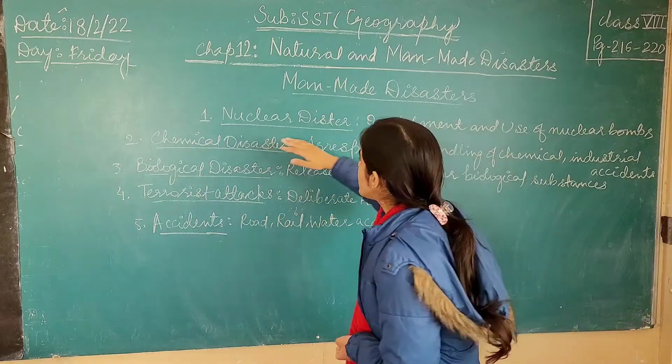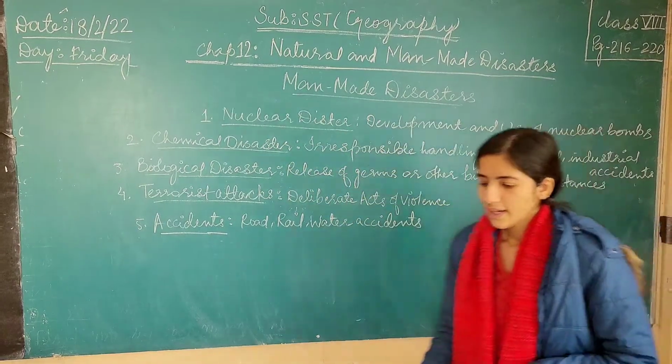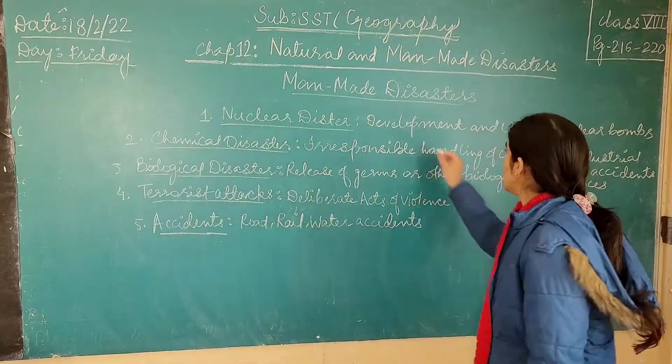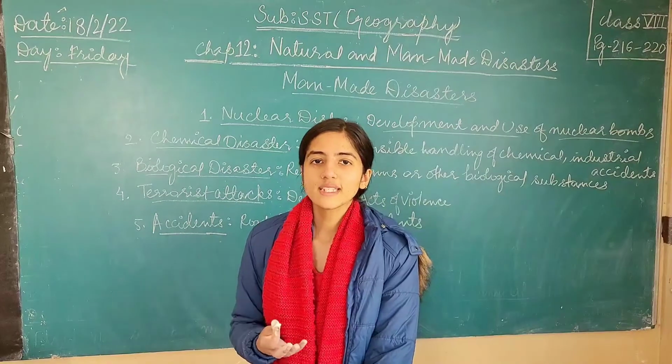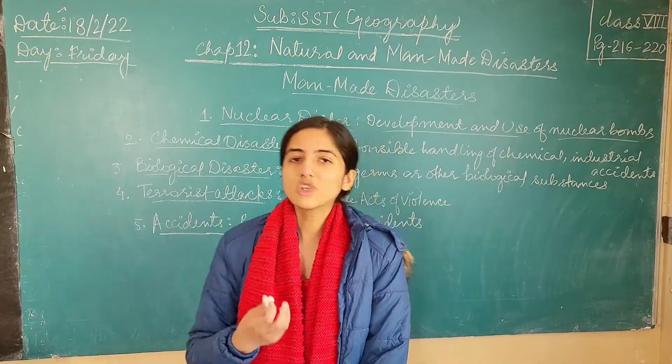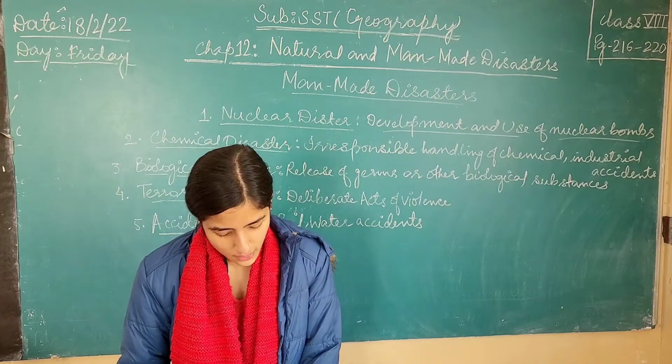The first one is the nuclear disaster. What is a nuclear disaster? It is the development and use of nuclear bombs. What are some examples of nuclear bombs? Some examples are the hydrogen bomb and the atom bomb.